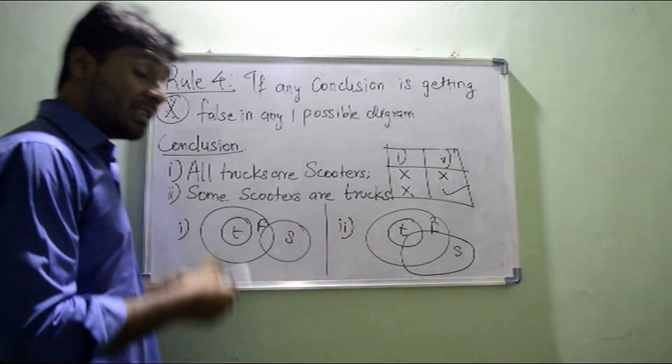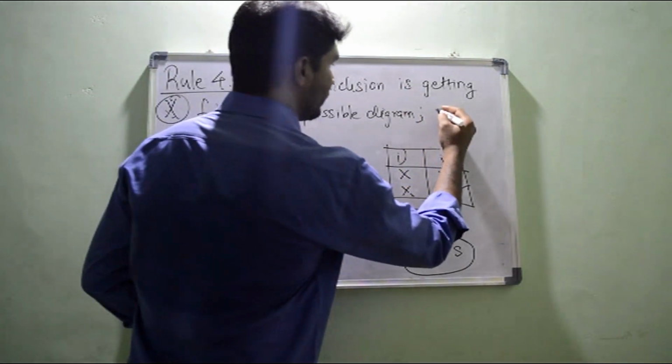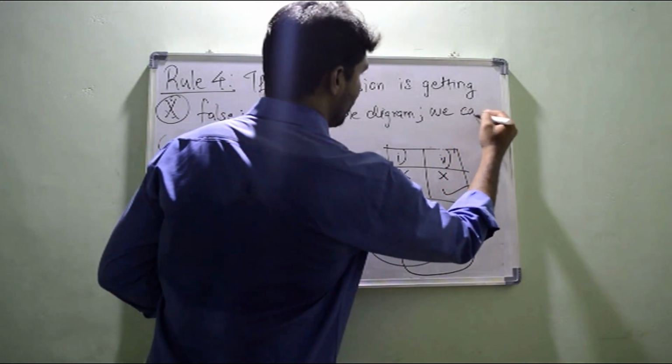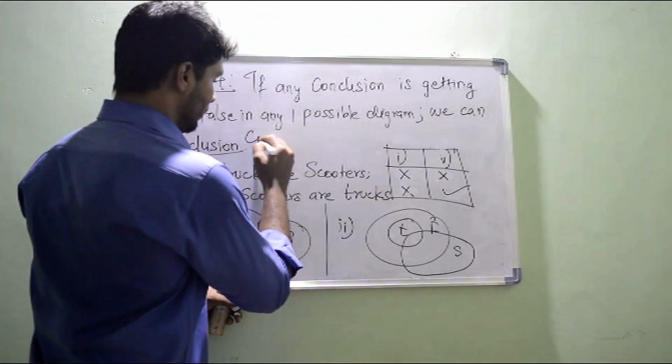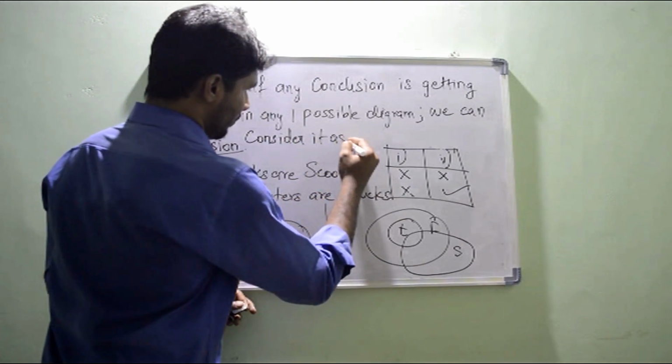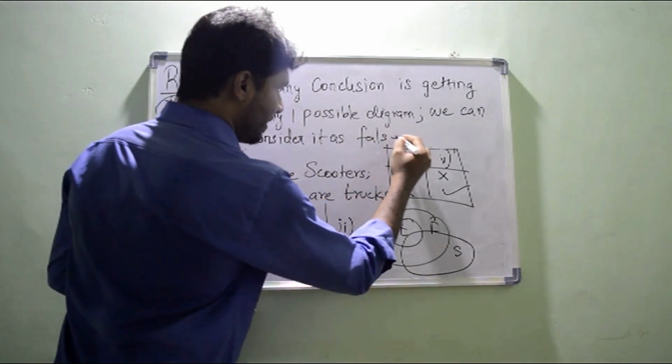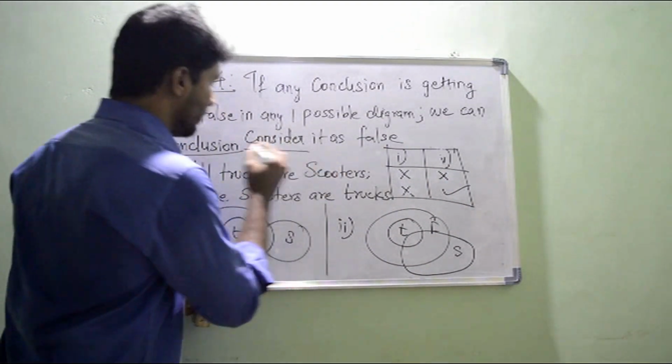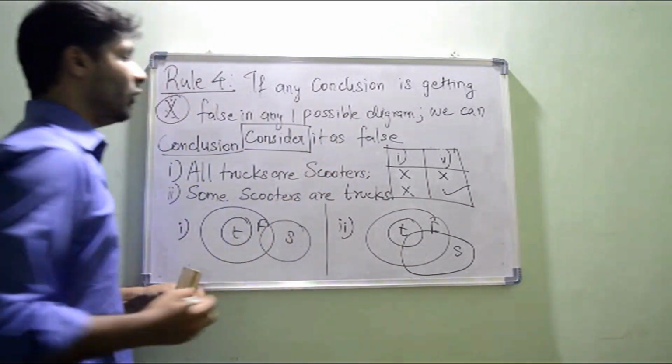So I can consider it as false. And please underline the word consider. The word consider is very important for the given rule.